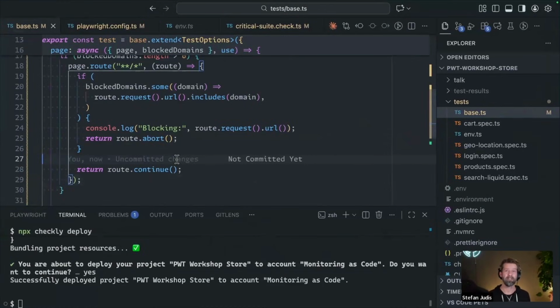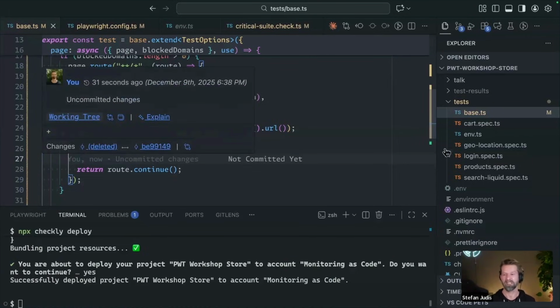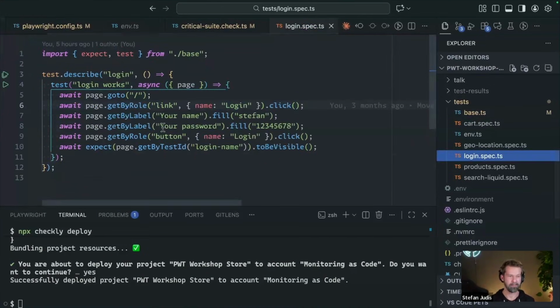The first thing that I want to do, for the people that don't know about storage state, is bring in storage state, because it allows me to speed up any Playwright code base. Whenever you have something that logs in, or creates something, most of the time you can use storage state in Playwright to perform the action once and then reuse whatever cookies were set in the application, so that all the other tests can reuse this information and don't have to repeat all these actions all the time. So let's go into our login spec.ts file.